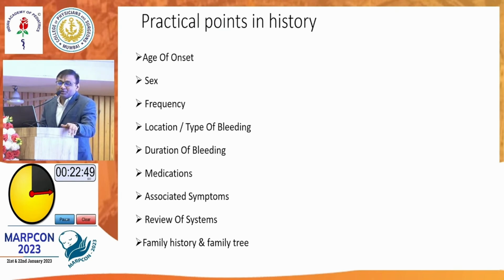What is the frequency of bleeding? Location or type of bleeding: is it a superficial bleed or a deep bleed? Very basic, MBBS. When it is a superficial bleed, we have platelet disorders or von Willebrand factor into the picture. If it is a deep bleed, we have a clotting disorder. What is the duration of bleeding? Is there any history of previous medications? Any associated symptoms? And of course, you have to ask the family history, very important.